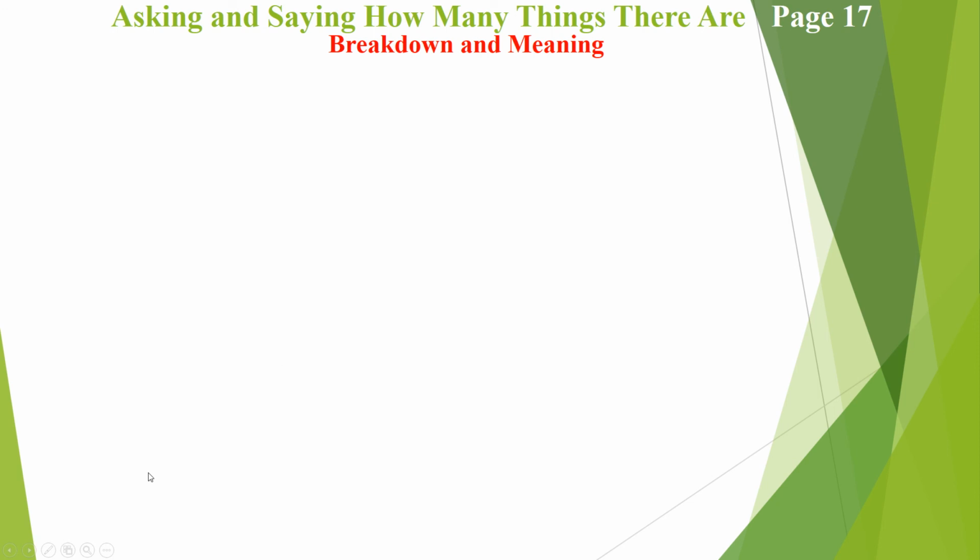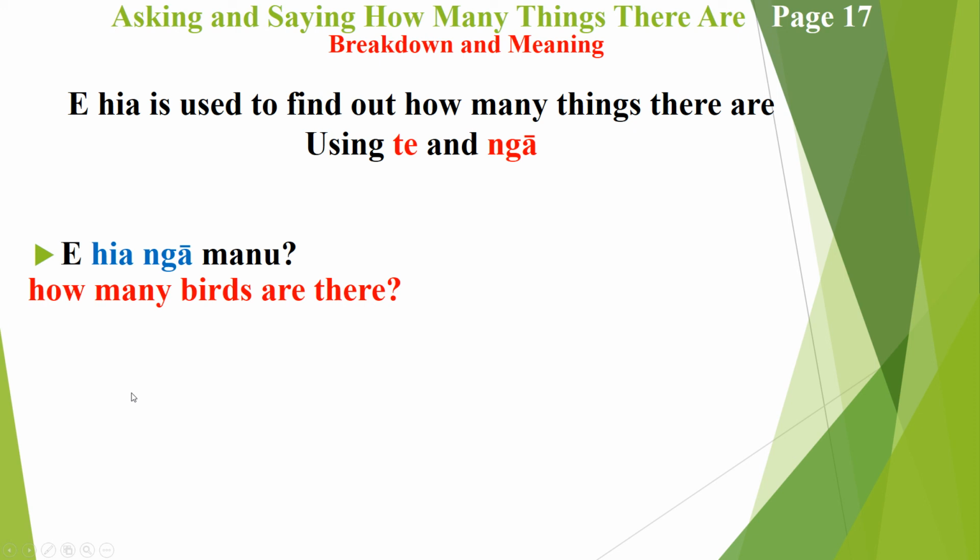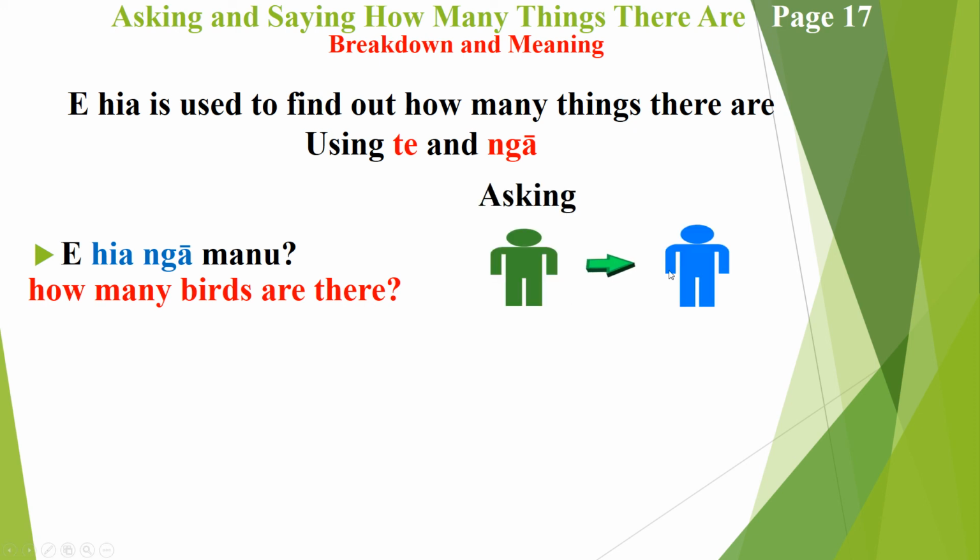Ka pai? So we will move on to the next example, and e hia is used to find out how many things there are using te and ngā. So e hia ngā manu is saying how many birds are there. That is Mr. Green here asking Mr. Blue how many birds there are.